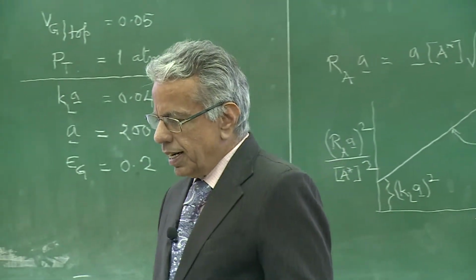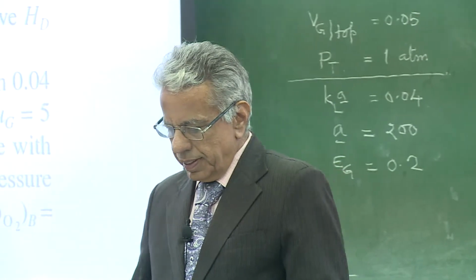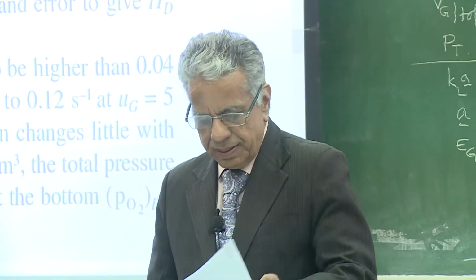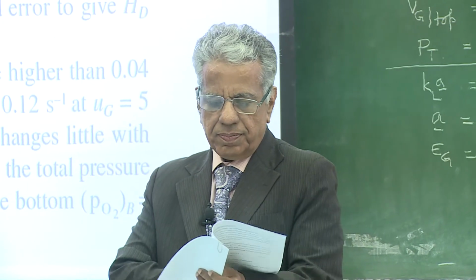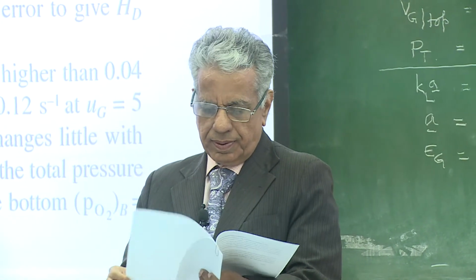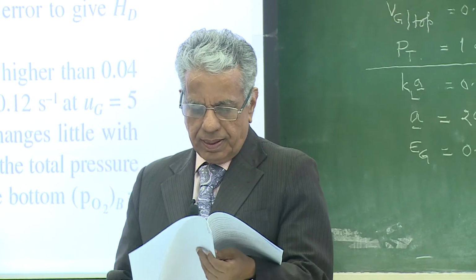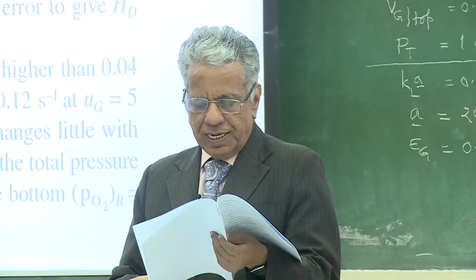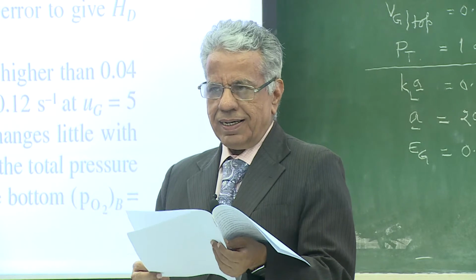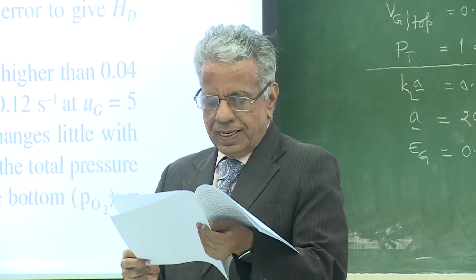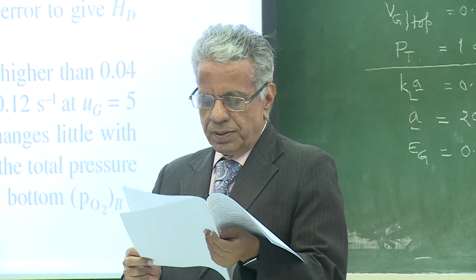So a student like you varied the superficial gas velocity. We have taken 0.5 meter per second, but he varied in the range of 0.01 to 0.2.